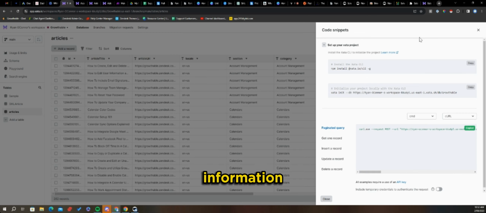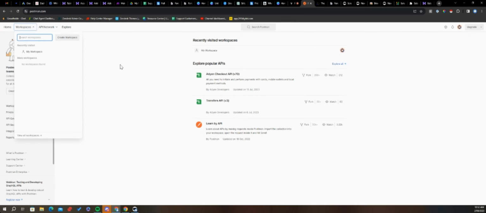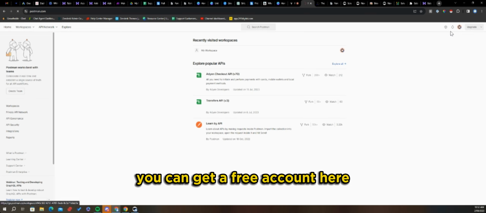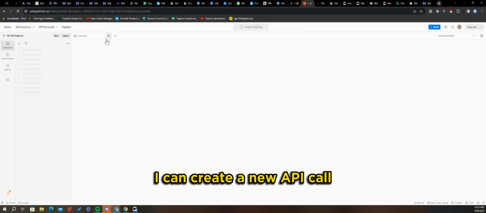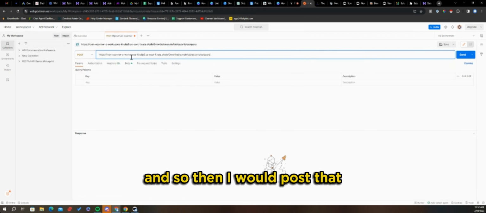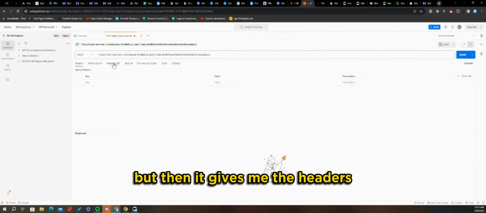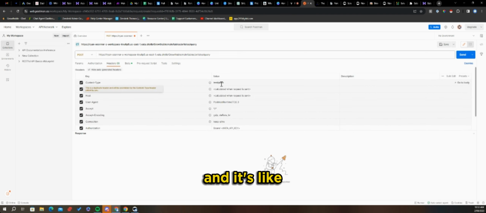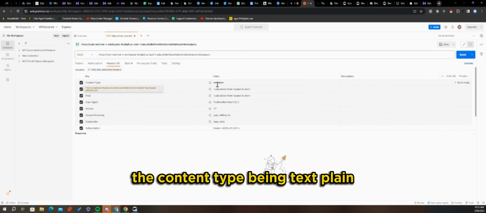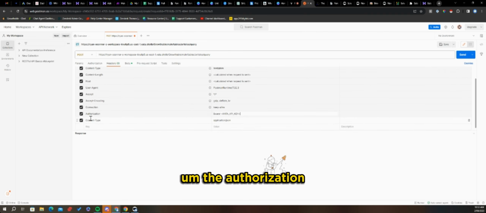So you could copy that information and you go over to Postman, and then you would log into, say, a workspace. You can get a free account here. And then once I'm in my workspace, I can create a new API call. And I remember it being a POST. And so then I would post that, right? And it gets rid of all the crap. But then it gives me the headers, which is cool. And it's already removed the content type being text plain, which I don't want. I actually wanted it to be application JSON. The authorization is going to be bearer, blah, blah, blah.